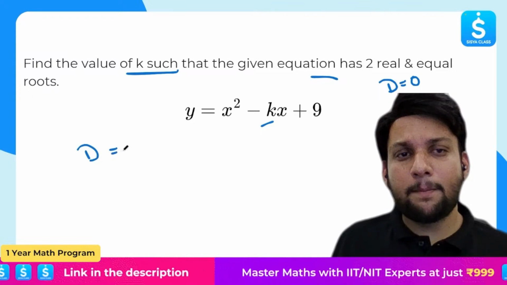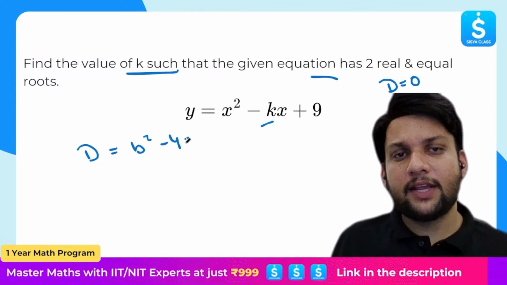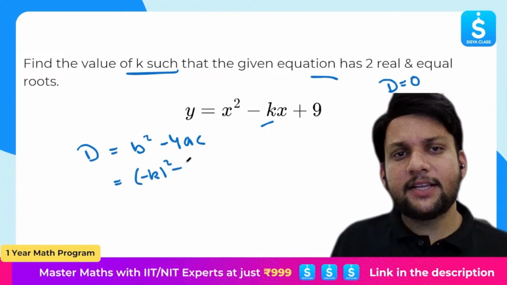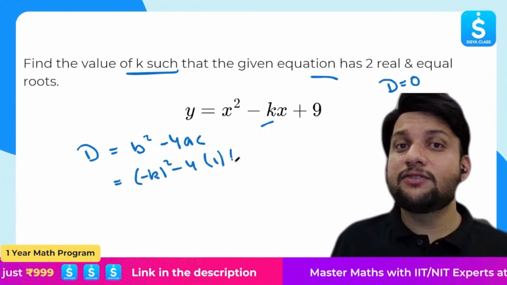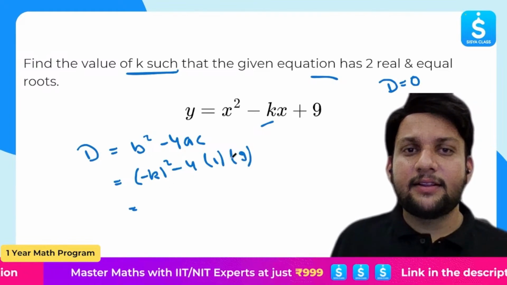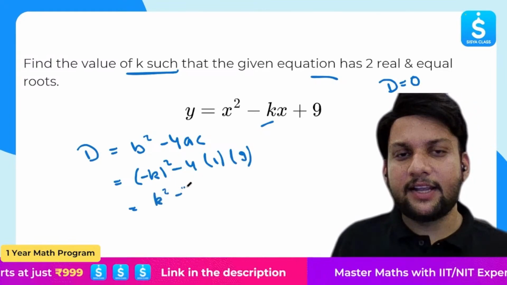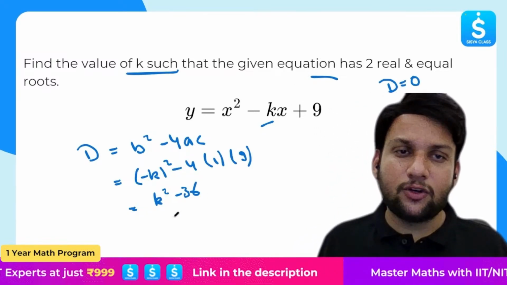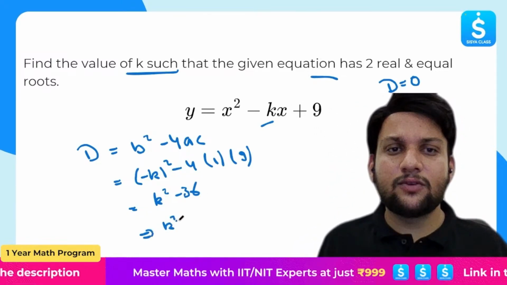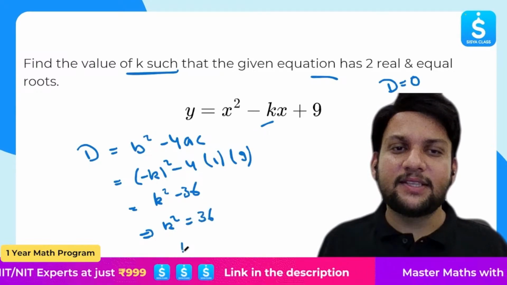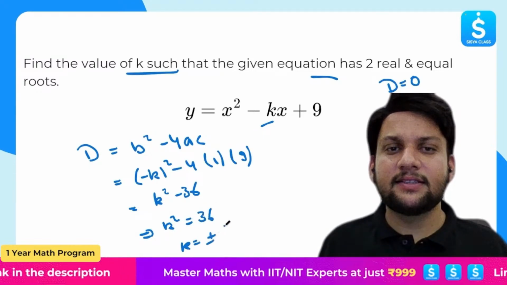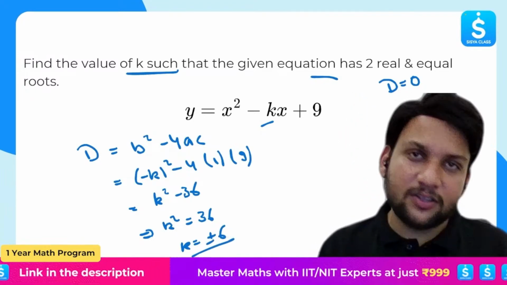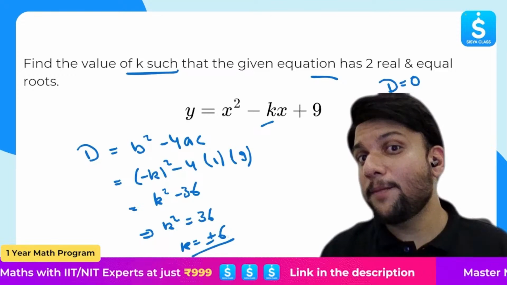What is the value of D here? I can write D is equal to b square minus 4ac. What is b? Minus k, whole square. Minus 4 times a, which is 1, and c, which is 9. And that is k square minus 36. For the condition that it has two real and equal roots, this should be equal to 0. So k square is equal to 36. That means k is equal to plus minus 6. Is it clear? Yes or no? I hope it is clear.